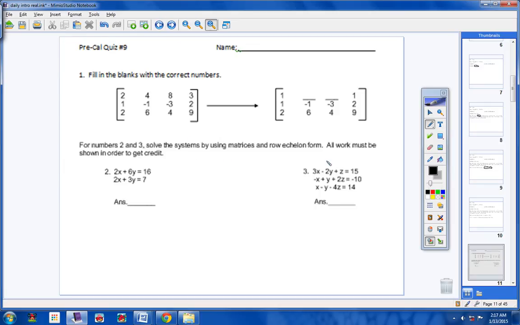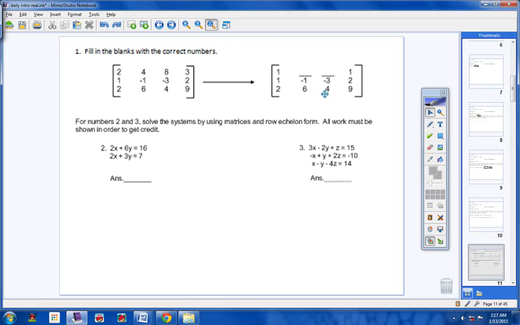All right, first of all, guys, no one missed number 1 in the quiz. No one. So I'm not going to rework that one. Some of you actually missed numbers 2 and 3. So let's take a look at this, okay? Here we go.